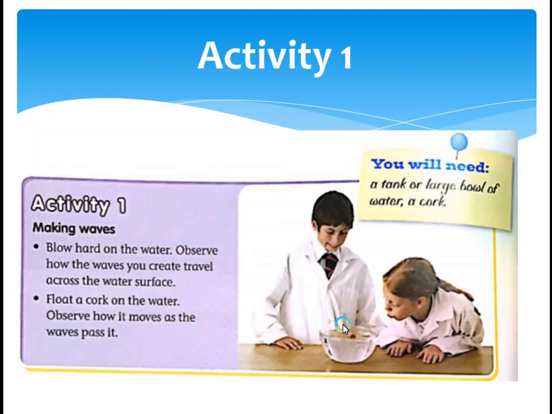Now, here is an activity with which you can make waves. All you need is a tank or a bowl of water and a cork. A cork is the cover of a bottle, like the water bottles they sell at the malls and shops. You put the cork inside the bowl of water, then you blow on it like a breeze, and you witness how the cork moves from one end to the other and forms waves on the water.